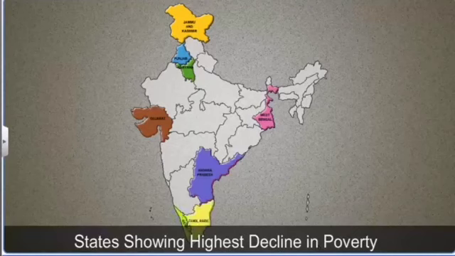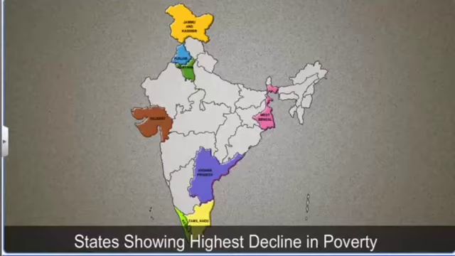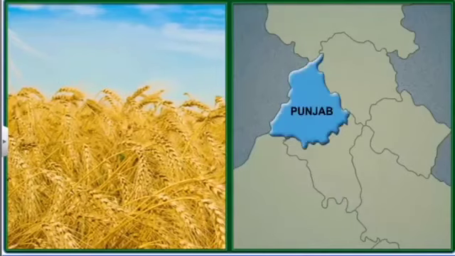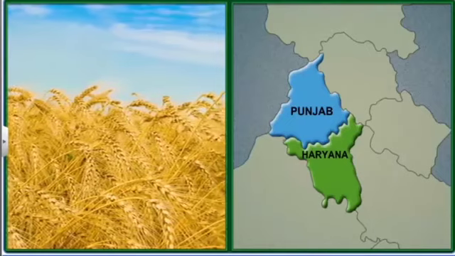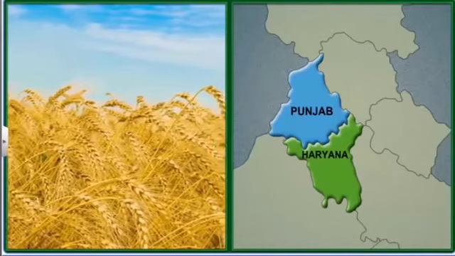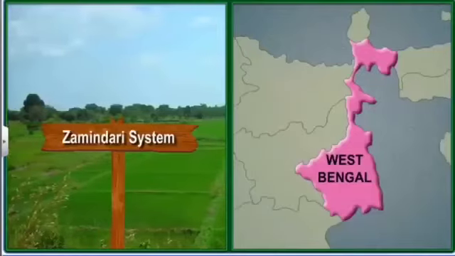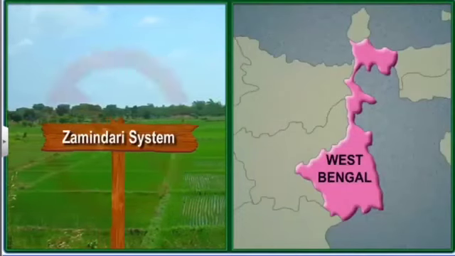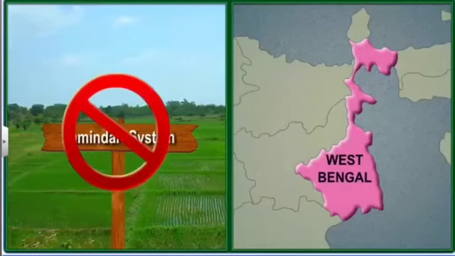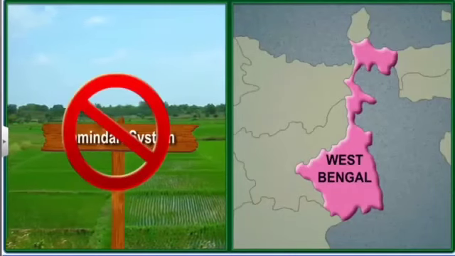The decline in poverty in Punjab and Haryana was driven by high agricultural growth rates after the Green Revolution in India. In West Bengal, the decline in poverty is associated with land reforms that aimed to improve the condition of small farmers and agricultural workers.